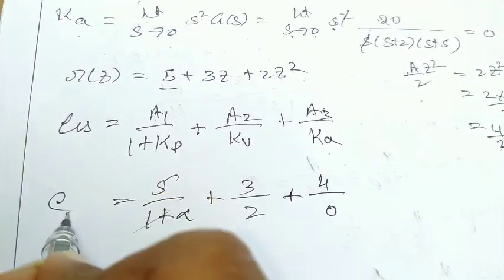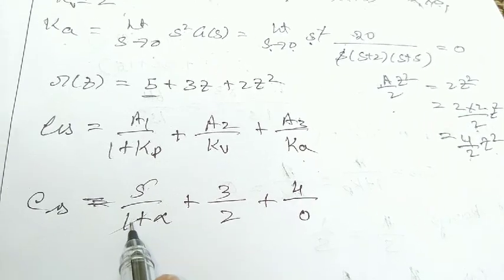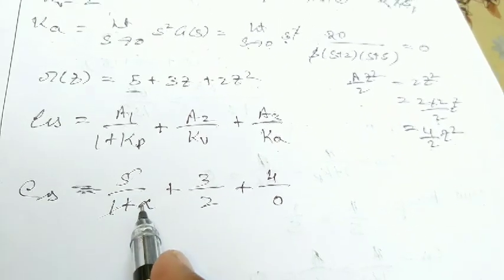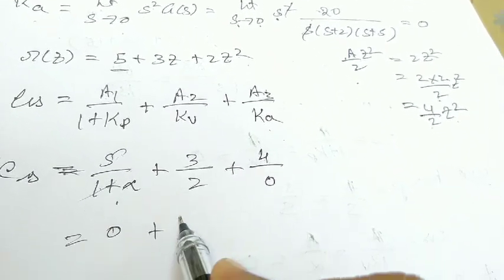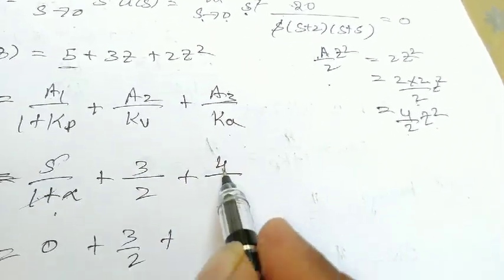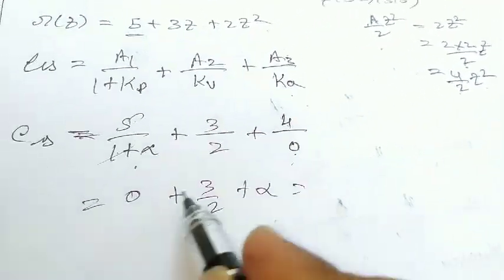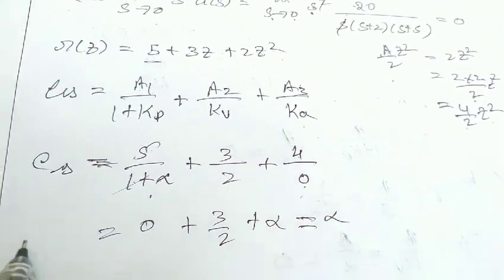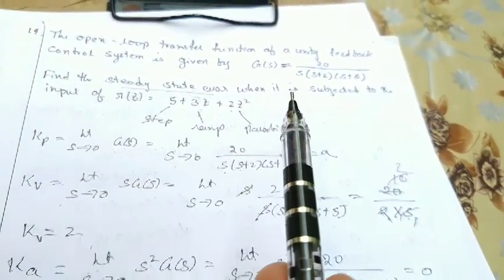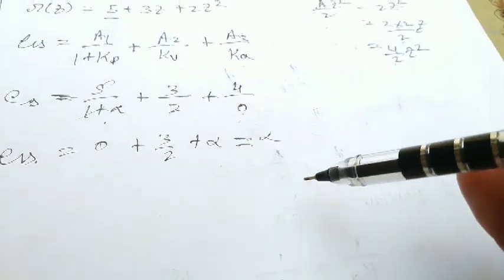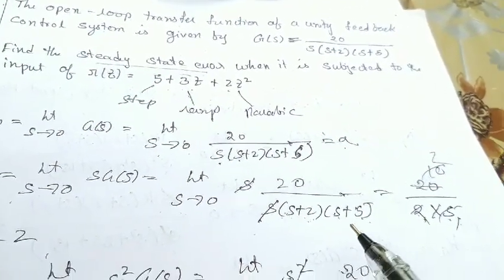This is the complete ESS formula for steady state error. So 5 by 1 plus infinity is infinity, 5 by infinity is 0, plus 3 by 2, plus 4 by 0 is infinity, something by 0 is infinity. So overall I'll get infinity. So the ESS value for this input for this system is infinity.